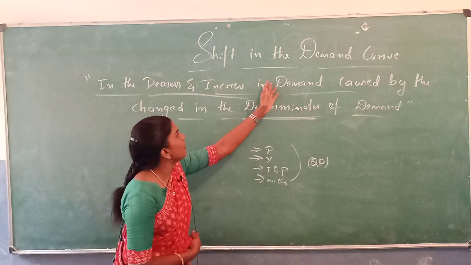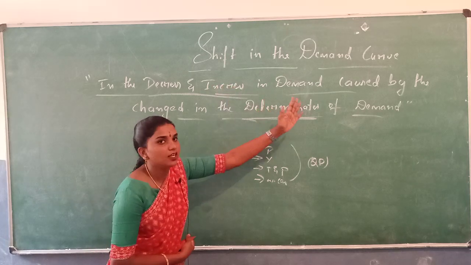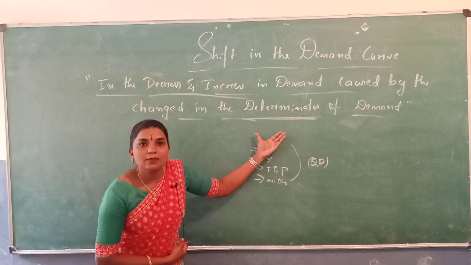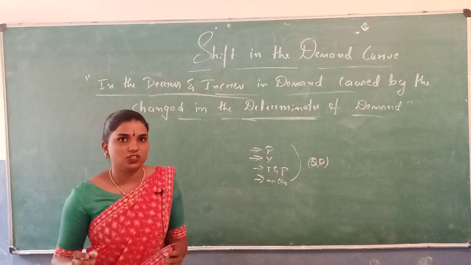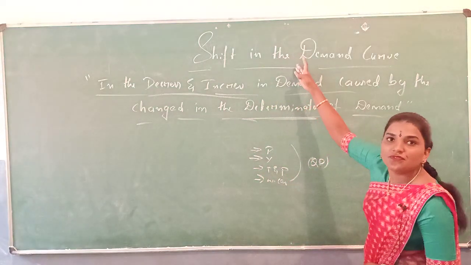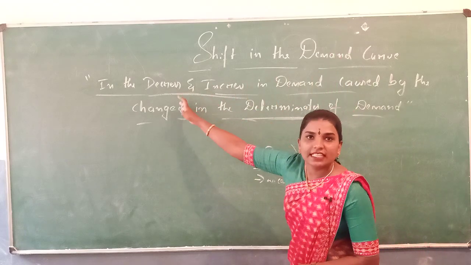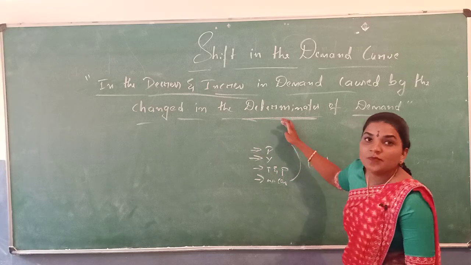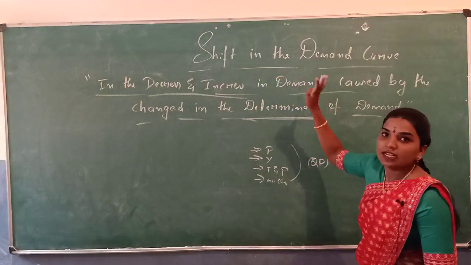The shift in the demand curve refers to the increases or decreases in the demand caused by the change in the determinants of the demand. So it is called a shift in the demand.